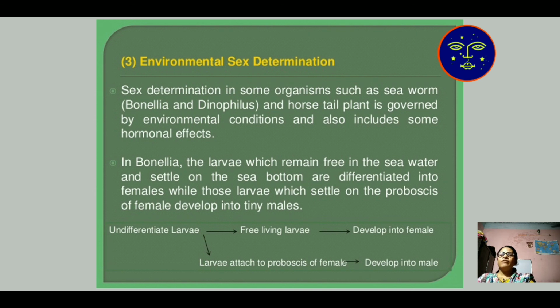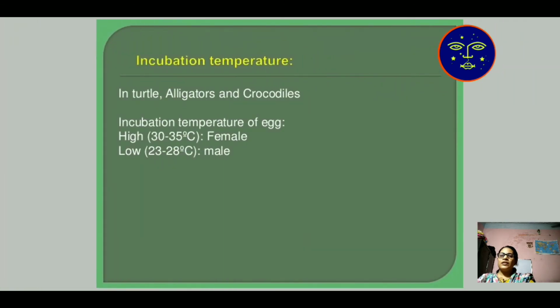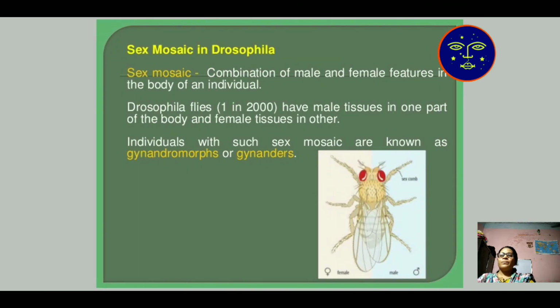Environmental factors such as pH of water and temperature affect sex determination. In turtles, with high incubation temperature of eggs, 30 to 35 degrees centigrade, female character develops, whereas at low temperature, 23 to 28 degrees centigrade, male character develops.